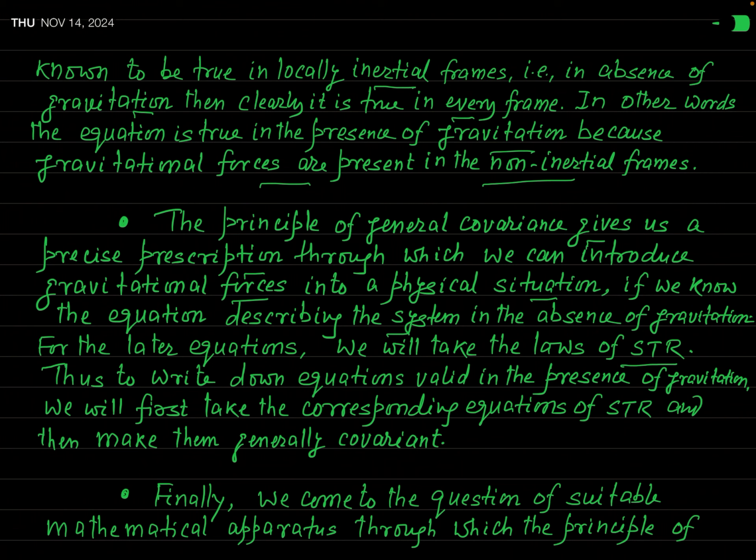That is, you have to write the form of the equation when gravity was absent. And once you write down the equations on the basis of the special theory of relativity, then you can write down the equations which will be valid in the presence of gravitation, or you can say in a non-inertial frame.